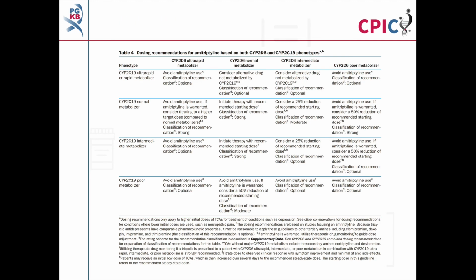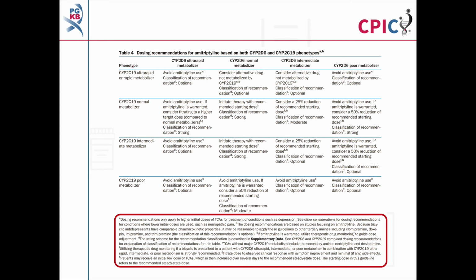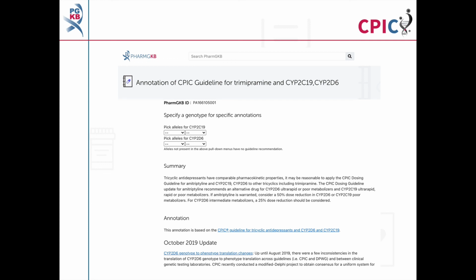The dosing recommendations for trimipramine can be found in tables 2, 3 and 4 of the guideline. Detailed footnotes pertaining to the recommendations can be found at the bottom of each table. Be aware that these dosing recommendations are for cases where higher initial doses of a TCA are warranted, such as in the treatment of depression. Recommendations for lower initial doses of a TCA, for example in the treatment of neuropathic pain, are given in the guideline manuscript.